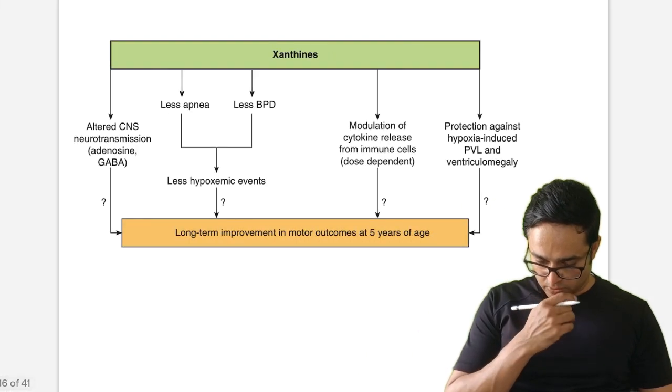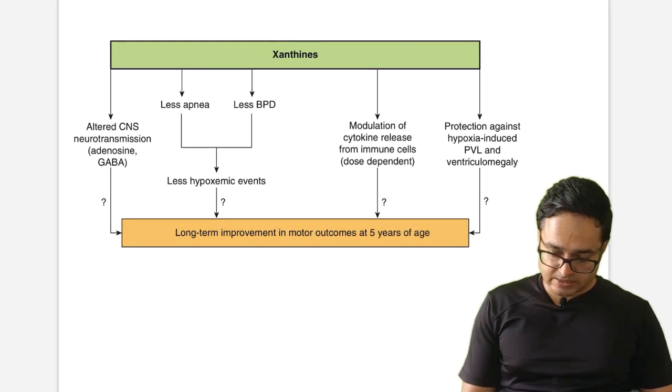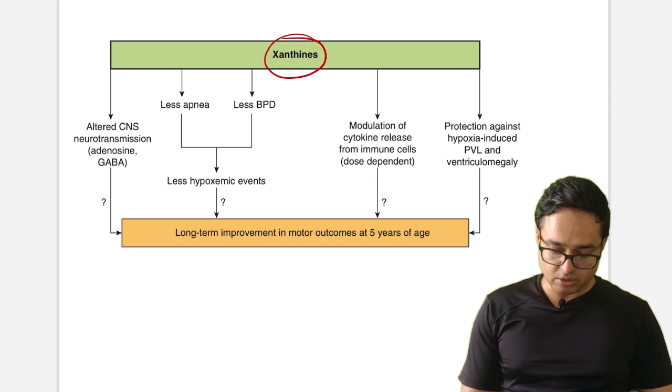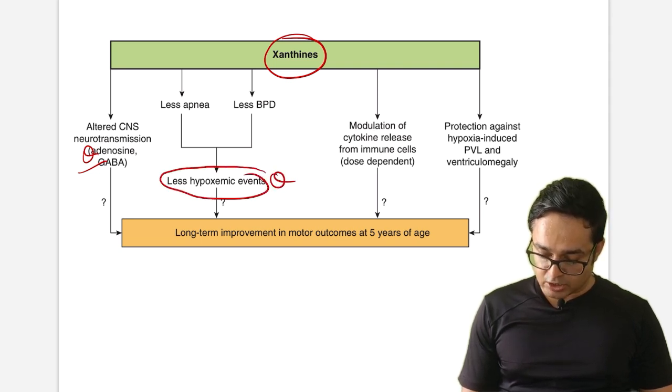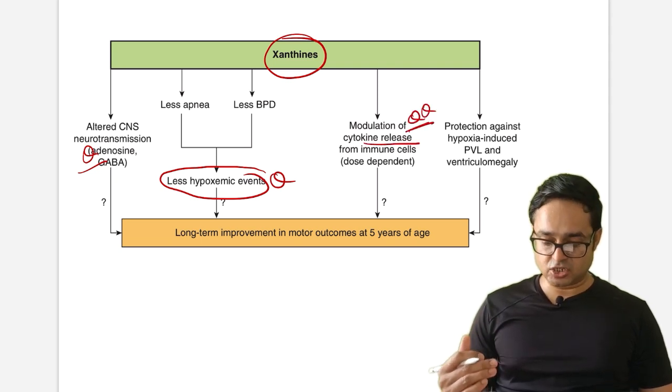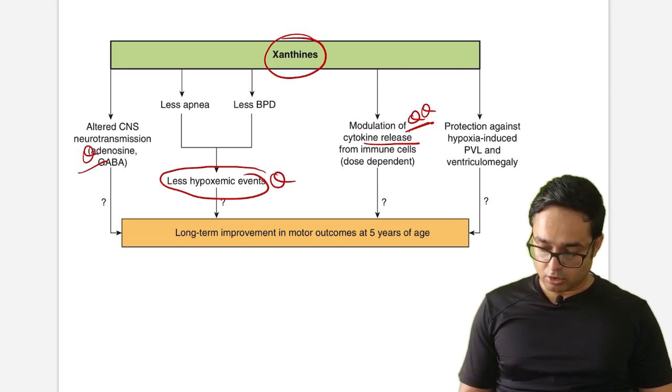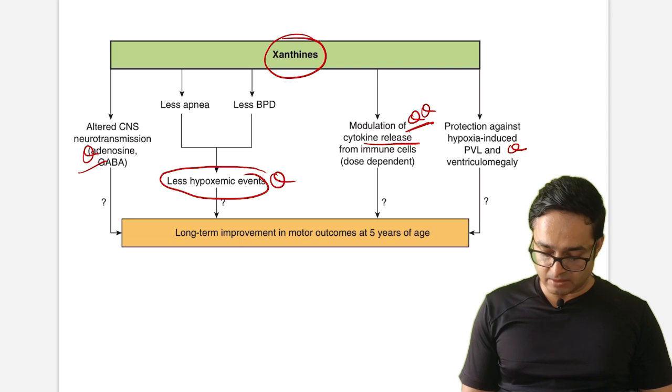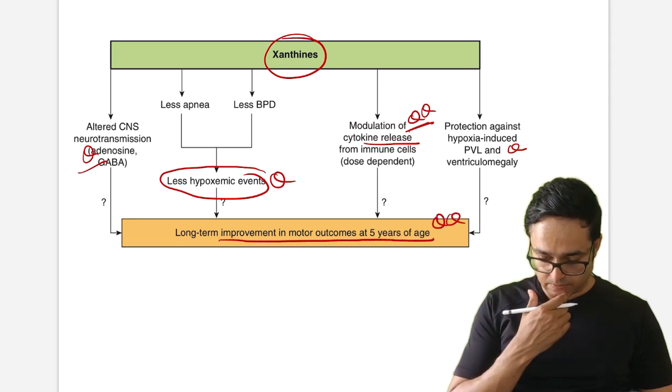Okay, so what do xanthines do? They will ask the mechanism also. Altered neurotransmission like adenosine and GABA, less apnea or less BPD leads to fewer hypoxemic events. Modulation of cytokine release, again this is a potential MCQ, is done by xanthines. For protection against PVL and ventriculomegaly. So long-term improvement in motor outcome at 5 years of age is seen. So this is very much important.